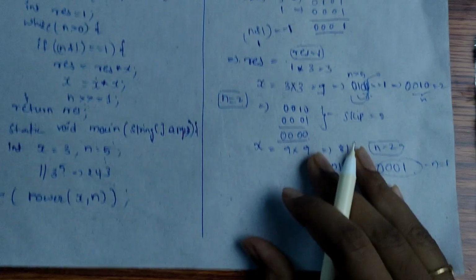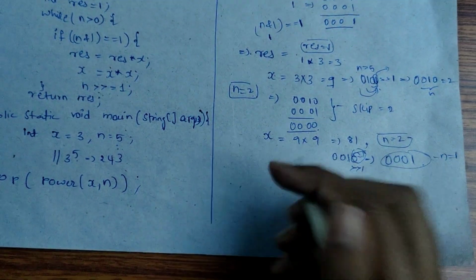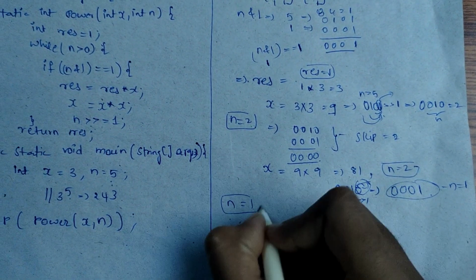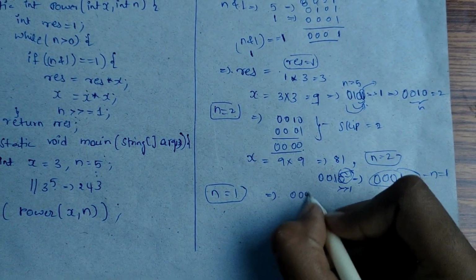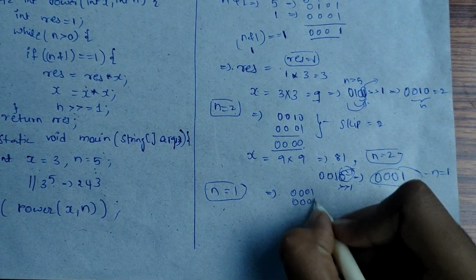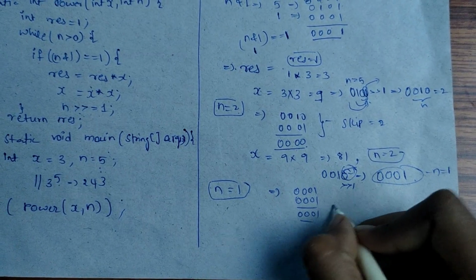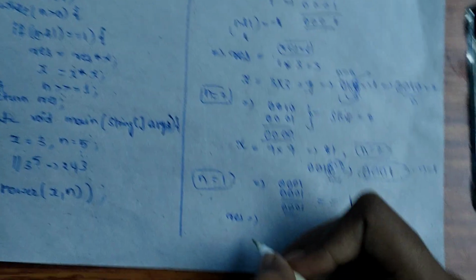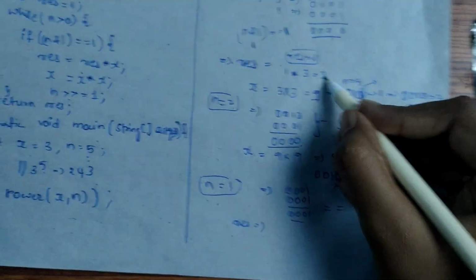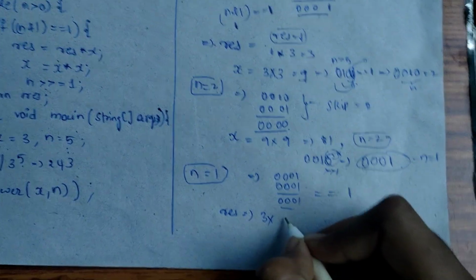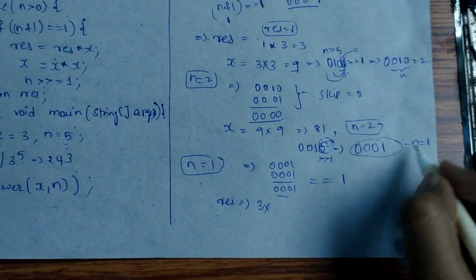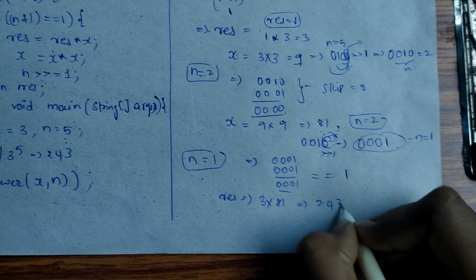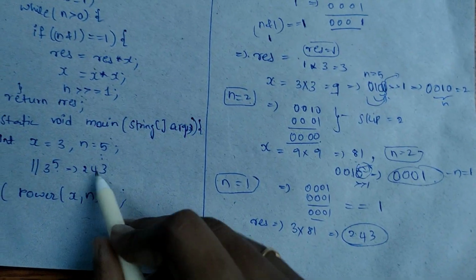Okay, so n is equal to 1. And now 0 0 0 1 AND 0 0 0 1, so it is equal to 1. It is satisfying. And now result becomes, actually result was 3, right? So 3 times x, what is the x value? We got 81. So 3 times 81, that is equal to 243. So I got 243.